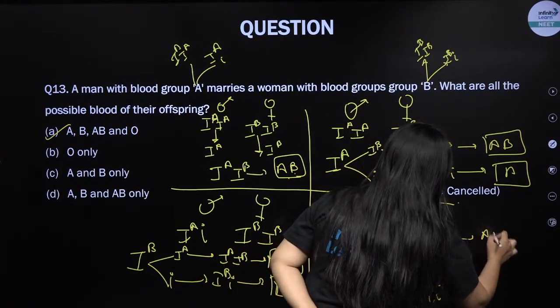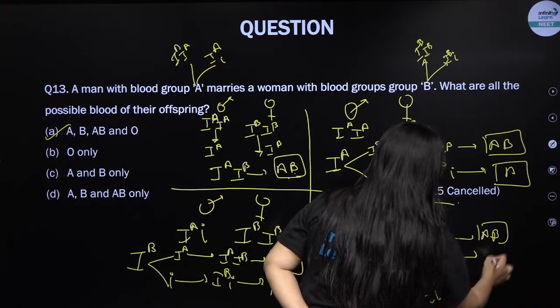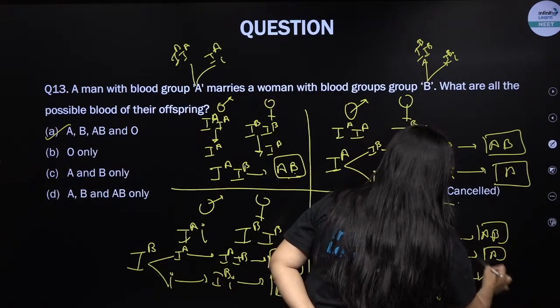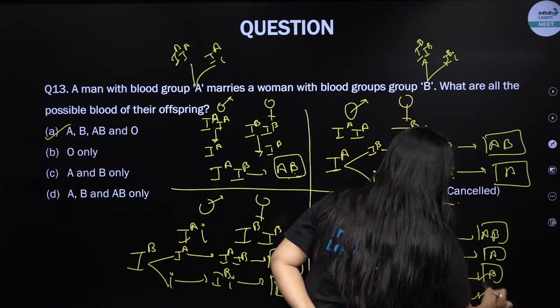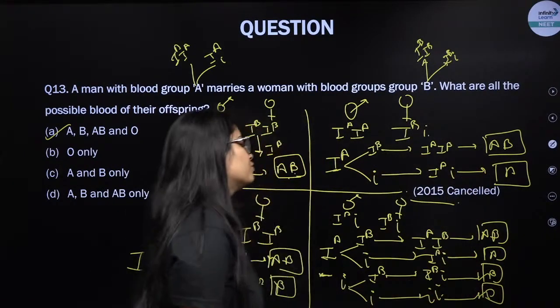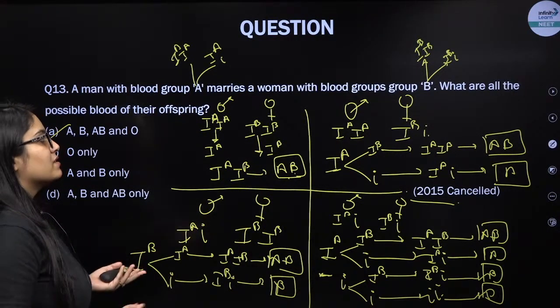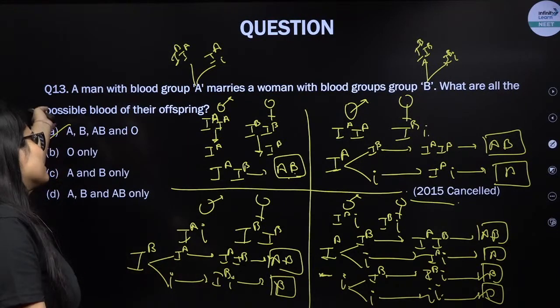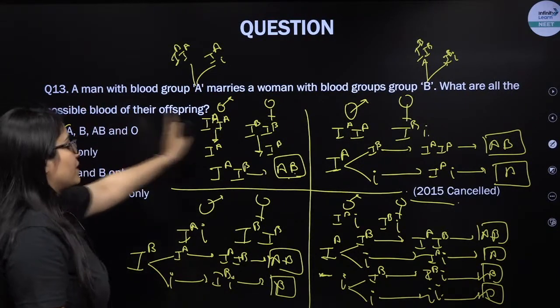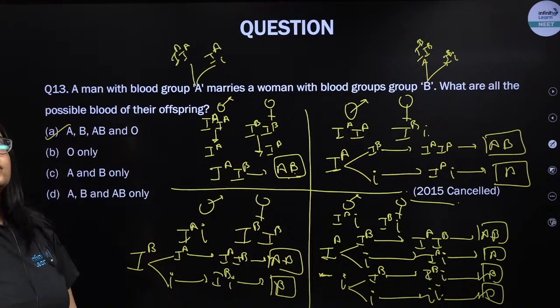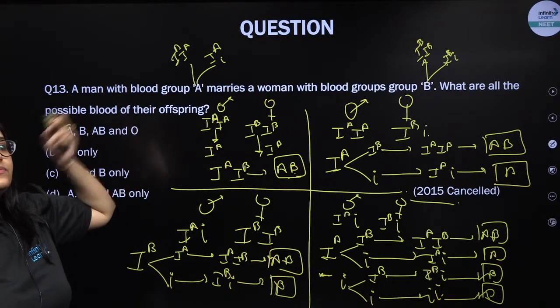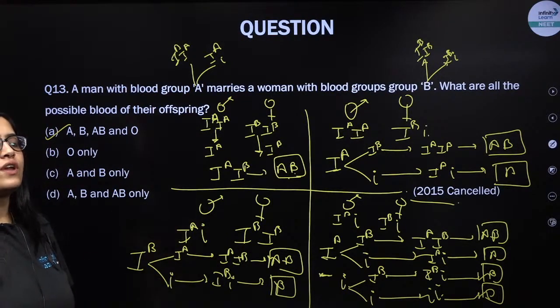So what are the possibilities? AB. What are the possibilities, my dear students? A. What is the possibility? B. And what is the last possibility? O blood group. So if you notice, all the four types of blood groups you can easily see in the last case. Because it is not mentioned what type of genotype these parents have, we have to consider all the cases, and the answer is A, B, AB and O, which can easily be explained with the last cross. Is this clear, my lovely kids? I have shown you all the possibilities and also taught you how to use the fork line method. Clear, guys? Any doubts in this? If you do not have any doubt, give me a thumbs up.